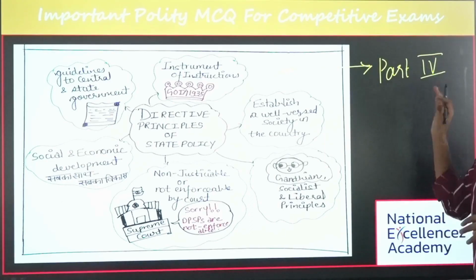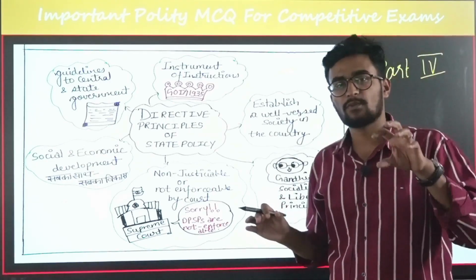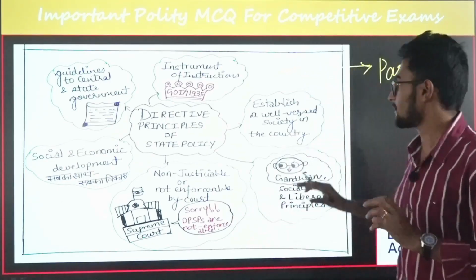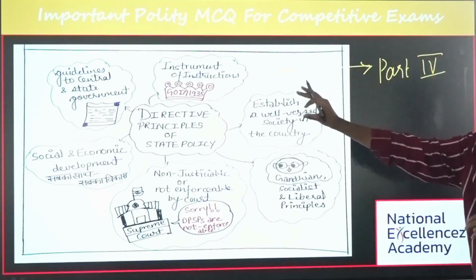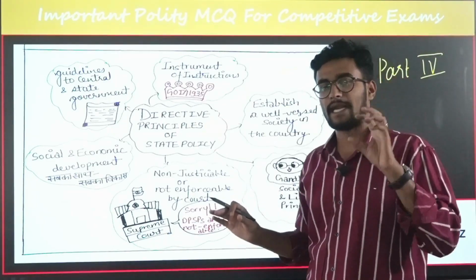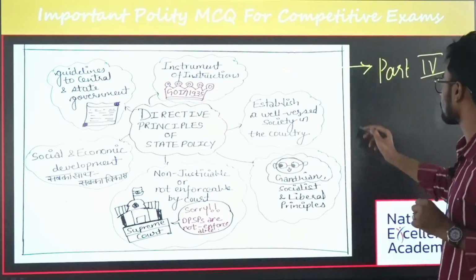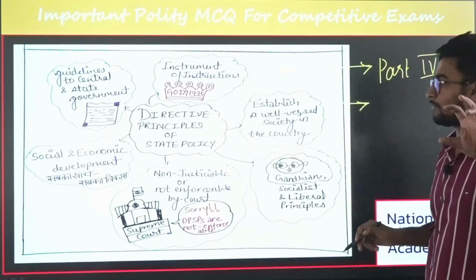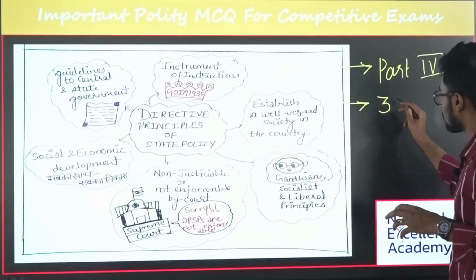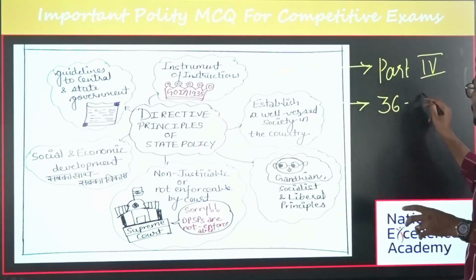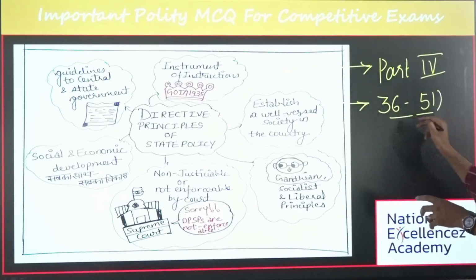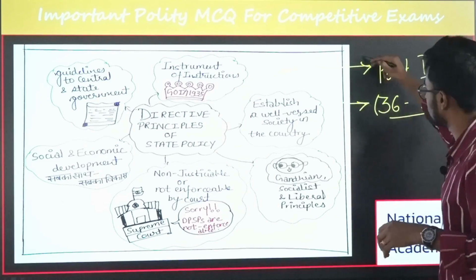I already explained Part 3 deals with fundamental rights, whereas Part 4 deals with directive principles of state policy. The second most important thing is that it starts from Article 36 and ends with 51. And there was a question with respect to these two.